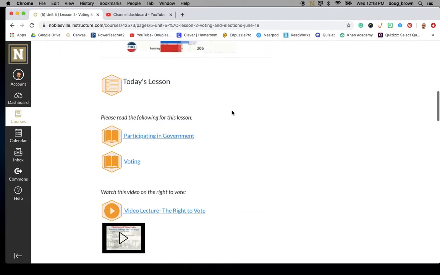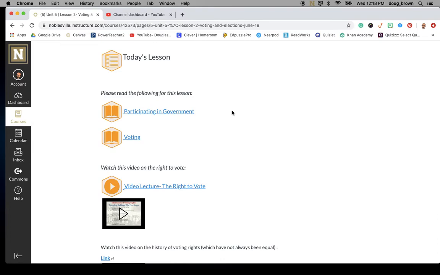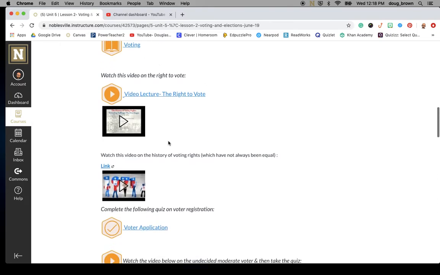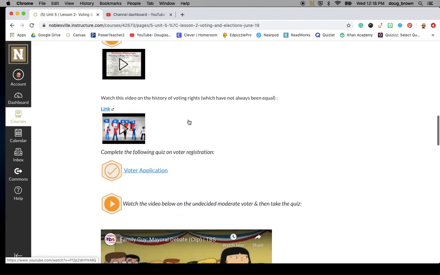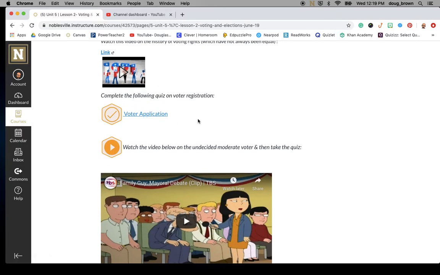And then read the following: participating in government and voting out of our online textbook. We're looking at a video about the right to vote, the history of voting rights in the United States, a very, very short quiz on voter application.